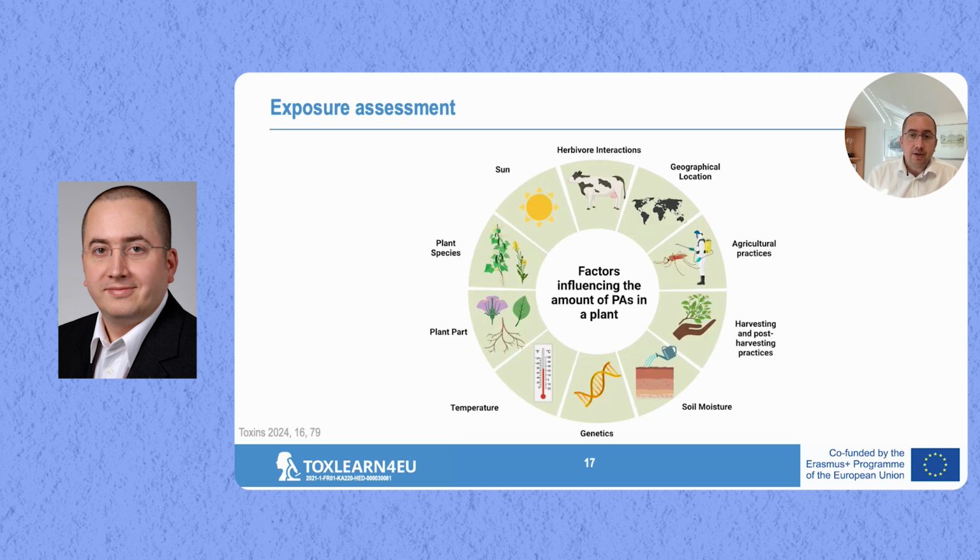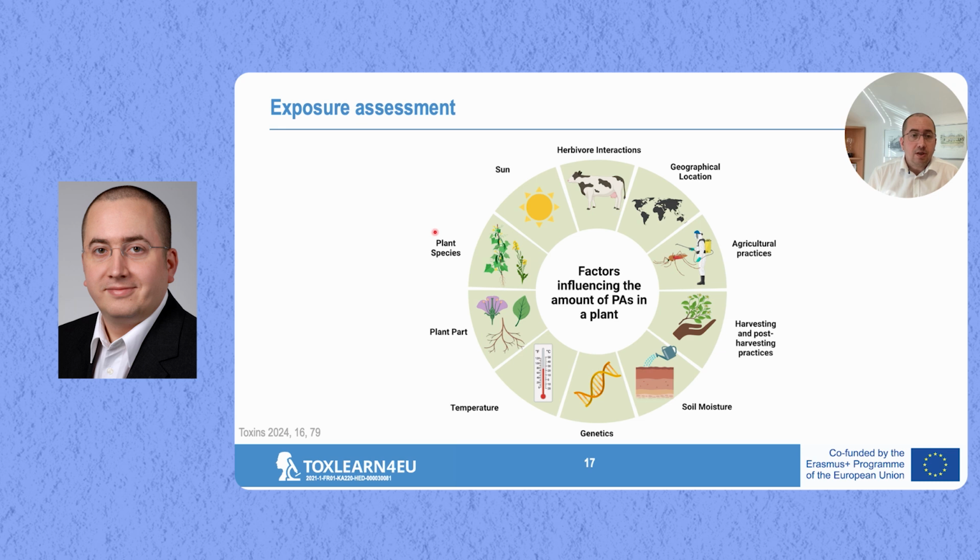As in the first breakout question, I think you've found out already that mainly plant food items are a source of pyrrolizidine alkaloids. There's a number of different plants and plant species, and of course there's many different factors that influence the amount of PAs, particularly because we have so many PA substances.